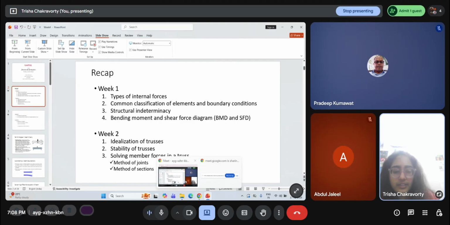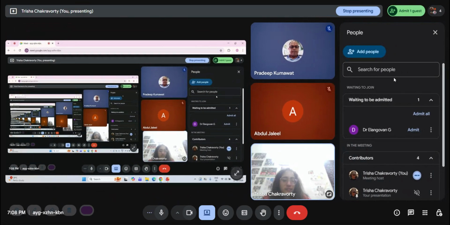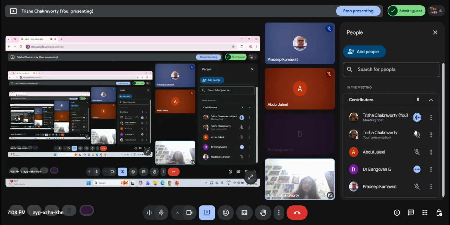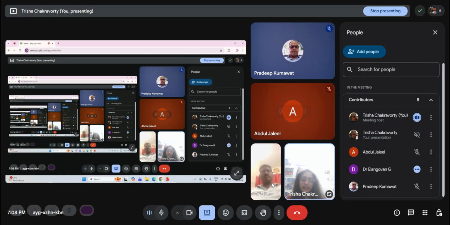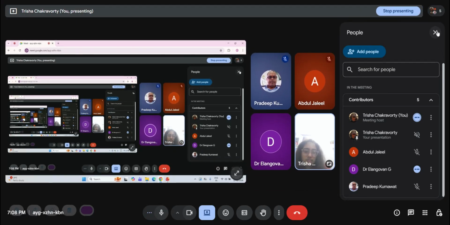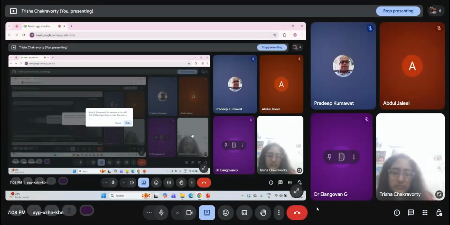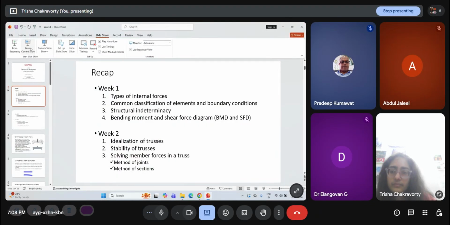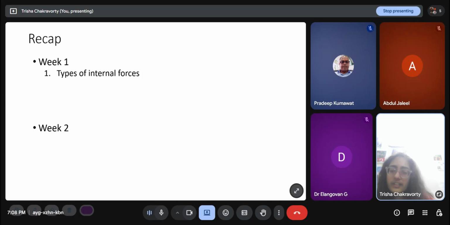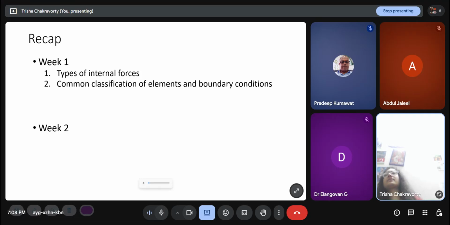And then there is classification of boundary conditions, and all of these which we are talking about are somewhat idealized, because in structural analysis course we work with ideal structures.